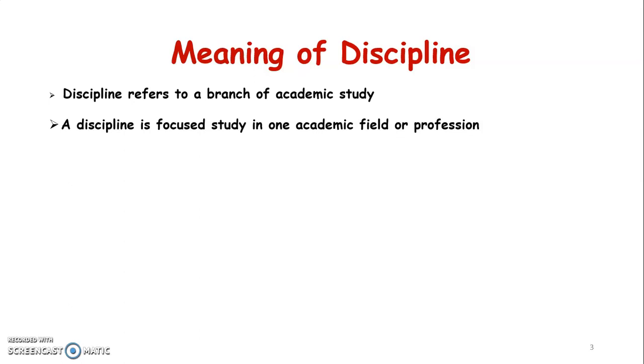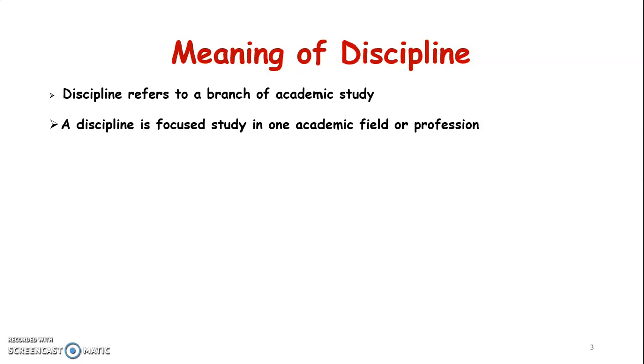So what we have seen is every discipline has its own research and its own subject matter. A discipline is focused study in one academic field or profession. For example, mathematics means one academic field only will be focused on. A discipline may have branches and these are often called sub-disciplines. So what is academic discipline then? An academic discipline is a branch of knowledge that is taught and researched as part of higher education.